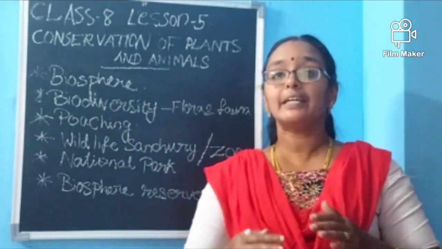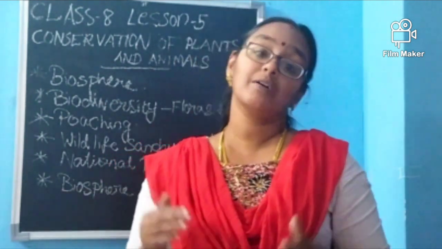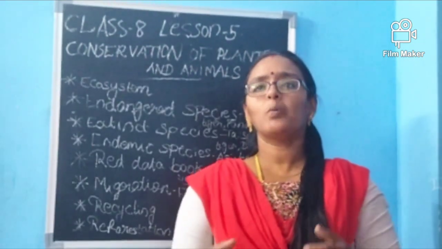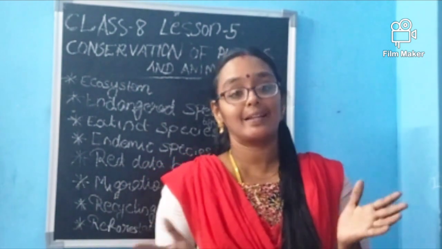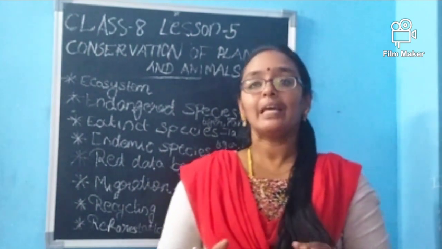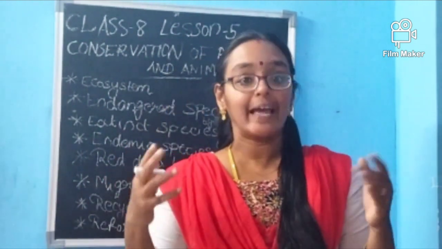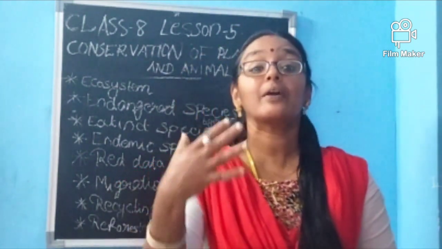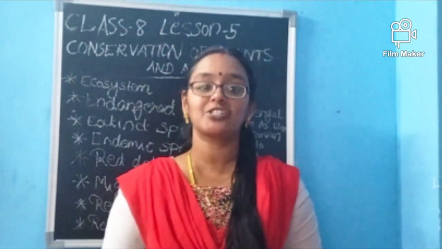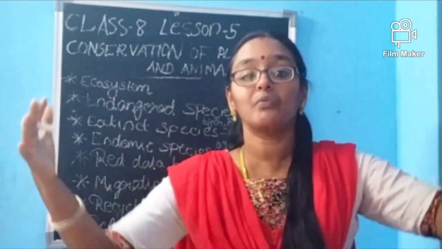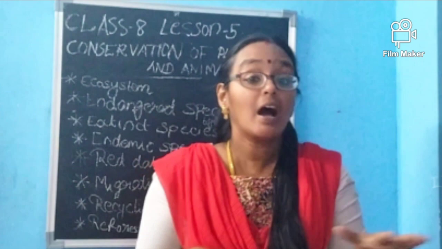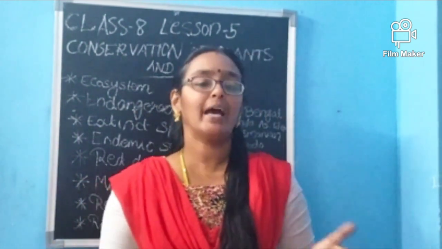Okay, dears. For these, the government has taken steps for protecting and conserving plants and animals. Now we understand the importance of conserving plants and animals, isn't it? Their ecosystem has to be balanced. What is an ecosystem? An ecosystem consists of the plants and animals of a particular area, along with microorganisms and also non-living components like climatic condition, weather condition, river. All these make up the ecosystem. If the ecosystem is balanced, everything will be balanced. If the ecosystem is imbalanced, problems will happen.